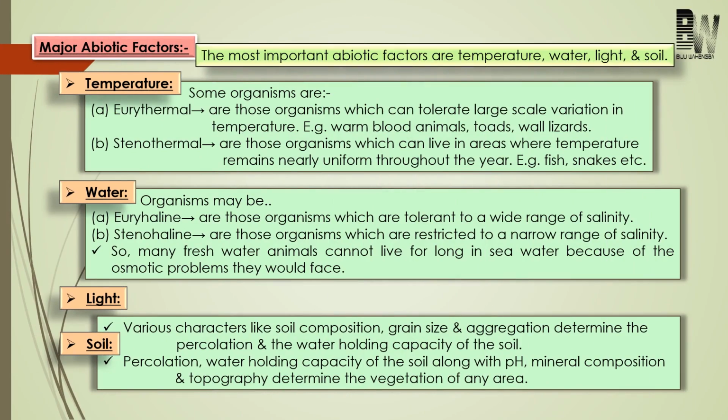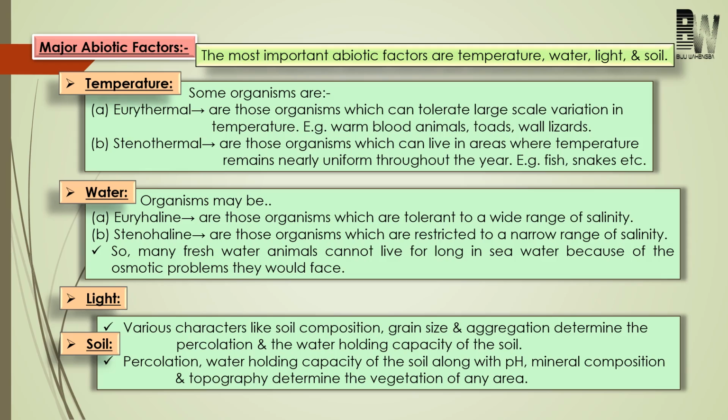Next come to major abiotic factors: temperature, water, light, and soil. These are the major abiotic factors, and we will discuss them one by one. So first come to temperature. The average temperature on land will vary seasonally, and we also know that the temperature will range from sub-zero in polar region to more than 50 degrees Celsius in desert.